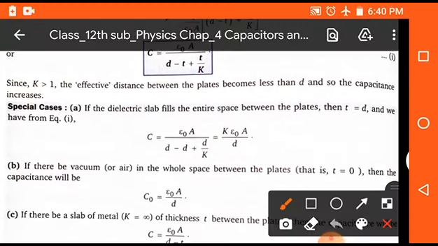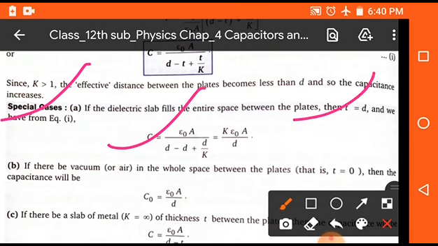So case number 1, if the dielectric slab fills the entire space, it means that between the plates only dielectric material is placed. There is no air. In this case, we can put t is equal to d, and on putting the value, we get C is equal to K epsilon naught A upon d, because d minus t will be cancelled out.